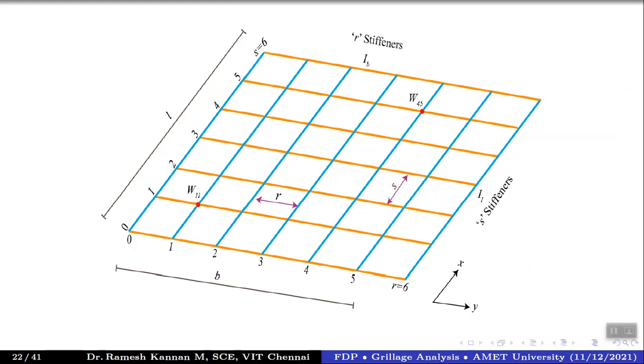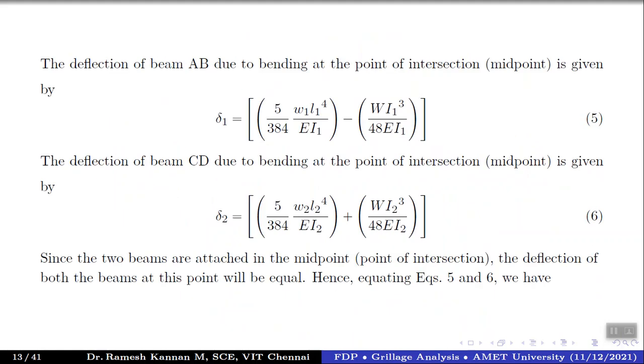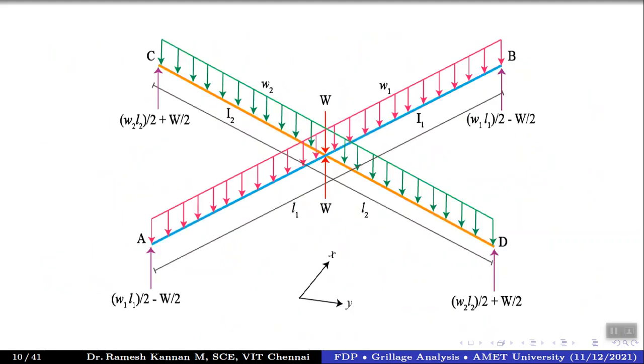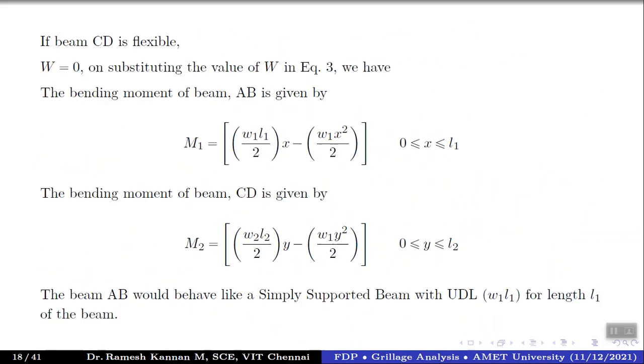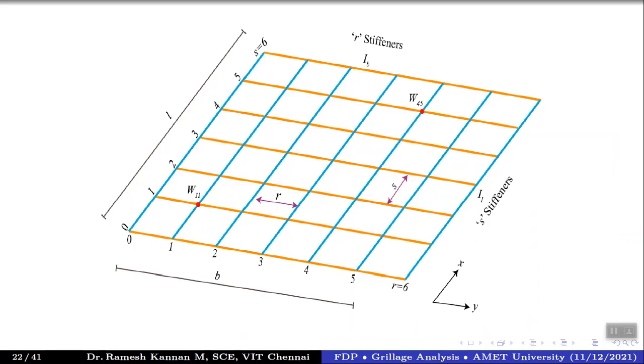And the load, you can see that in the simple grillage analysis we talked about the load acting at the point of intersection of the two beams. But in this case, with a network of girders or stiffeners, the load will act at an intersection, and that intersection may not be at the center of the network itself. So if the intensity is acting on it, you can see this is just closer to this region.